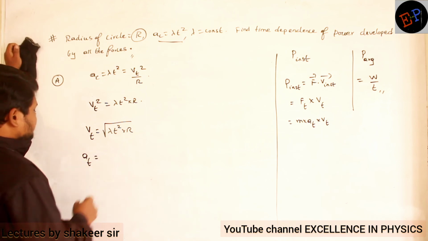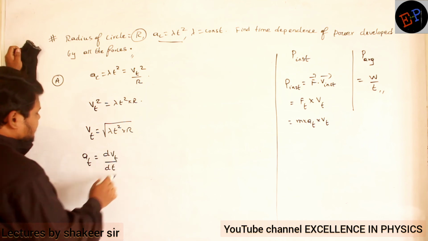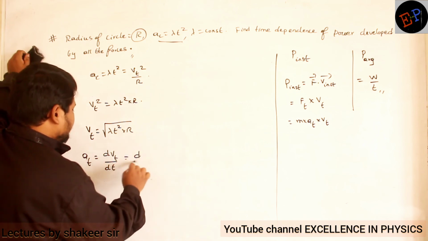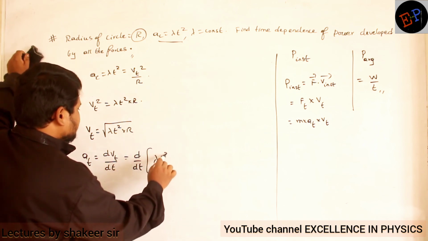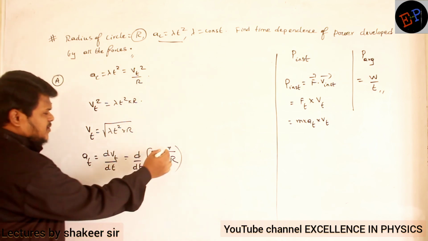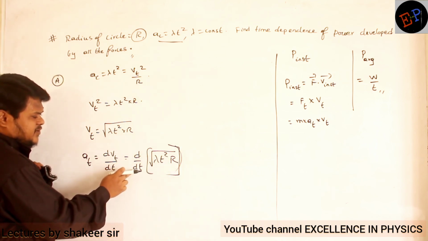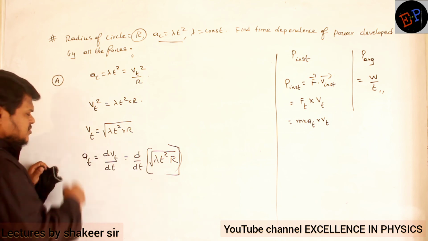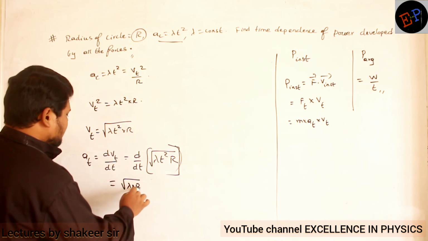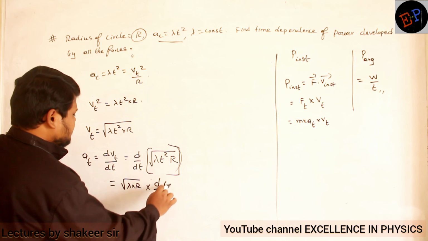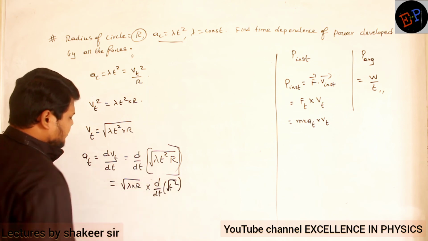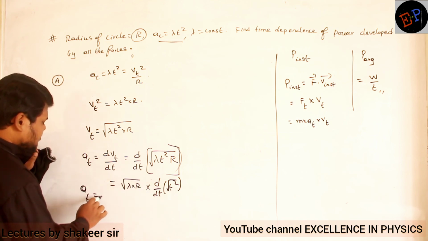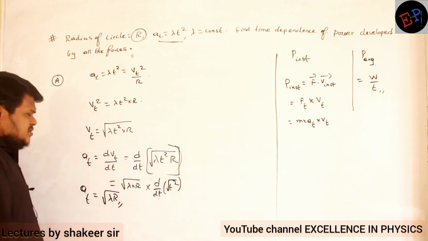Tangential acceleration can be written as dVt divided by dt. Now velocity is changing with respect to time, no? So definitely I can use this relation. So d by dt of root of lambda t squared into r. Here I am differentiating with respect to time, so only time is a variable. Root lambda into r is a constant, so take it outside. So root lambda into r multiplied by the differentiation of t, which is dt by dt, will become 1. So tangential acceleration is root lambda into r.